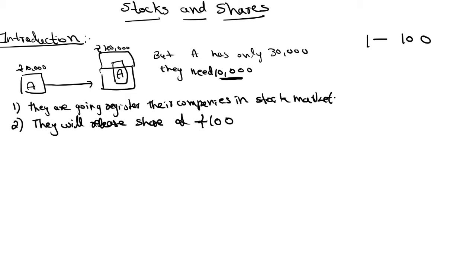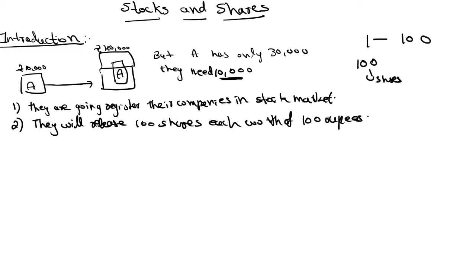To get 10,000, how many shares do they need to release? They will release 100 shares. One share is 100 rupees, so 100 into 100 you will get 10,000 rupees, right? So here I'll write they will release 100 shares, each worth 100 rupees. 100 shares will get you 10,000. And they will give it to the public.